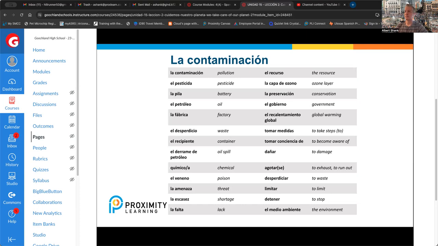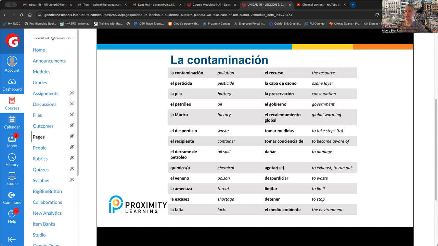Tomar medidas, tomar conciencia de, dañar, agotarse, desperdiciar, limitar, detener.